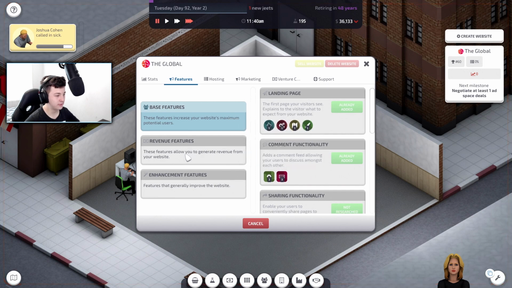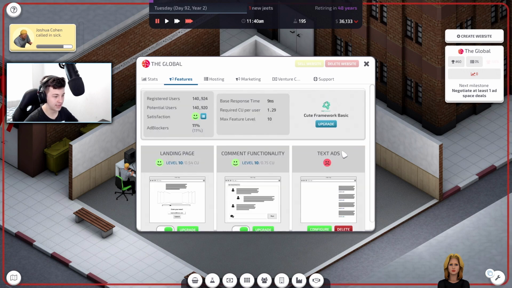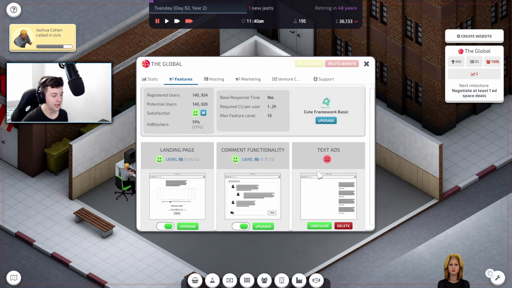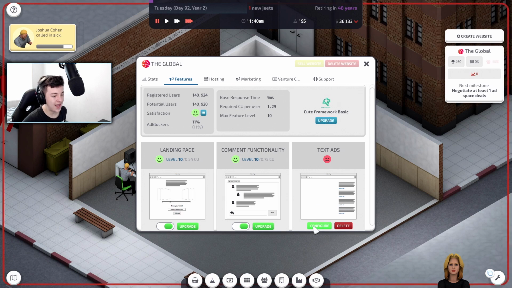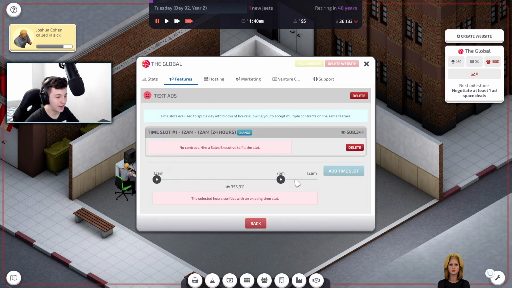Add the feature. It's going to be called revenue, and it's going to be text ads. Now, that's going to be pretty good. Oh, okay, now it works. It's because I needed that extra little thing on there. That is kind of what we needed. Right, yeah, I think that's what we needed.